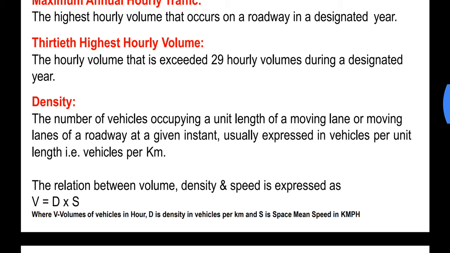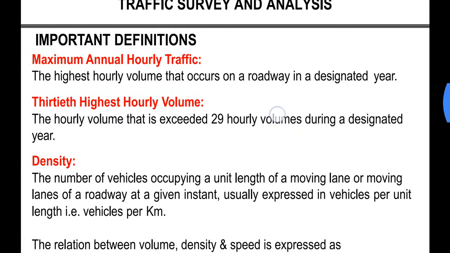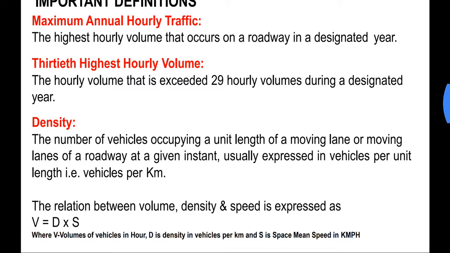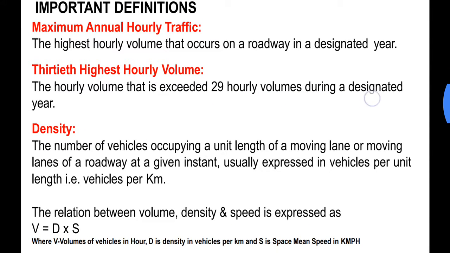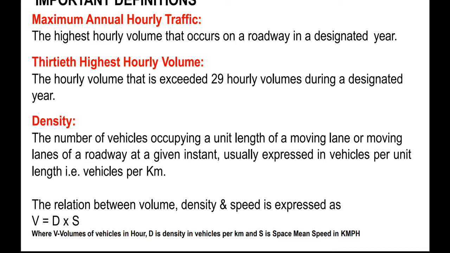The next is the 30th highest hourly volume. Now this is similar. If you understood what is meant by maximum annual hourly traffic, then this is nothing but the 30th highest hourly traffic of that time period of 1 year. The definition is the hourly volume that is exceeded by 29 hourly volumes during a designated year.